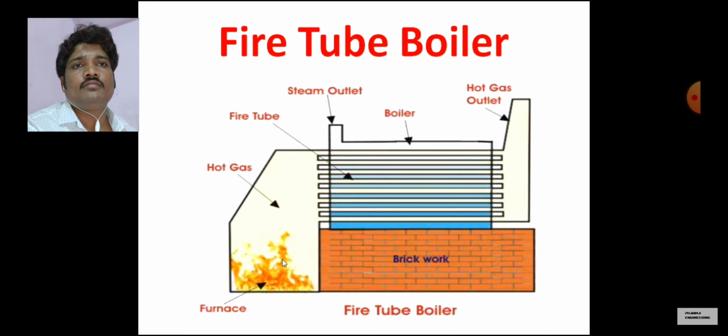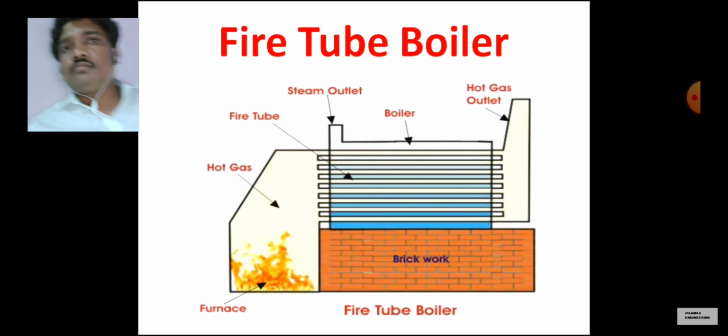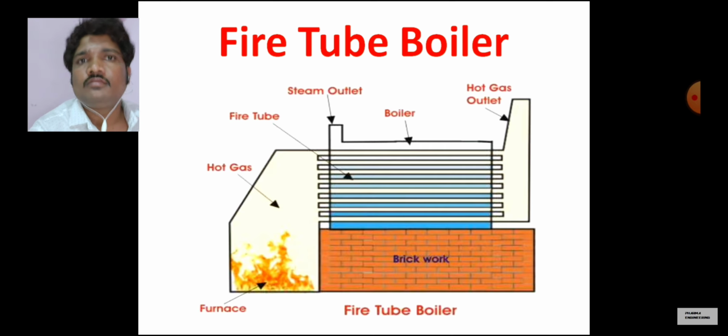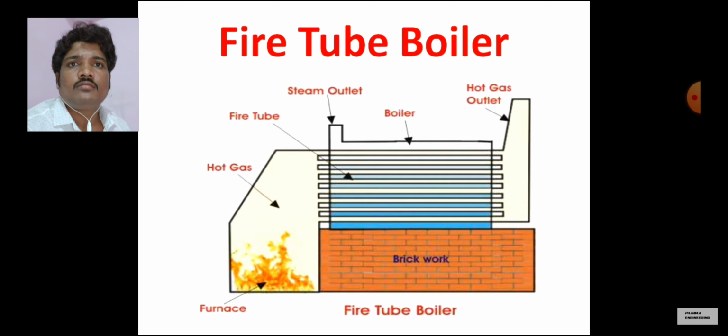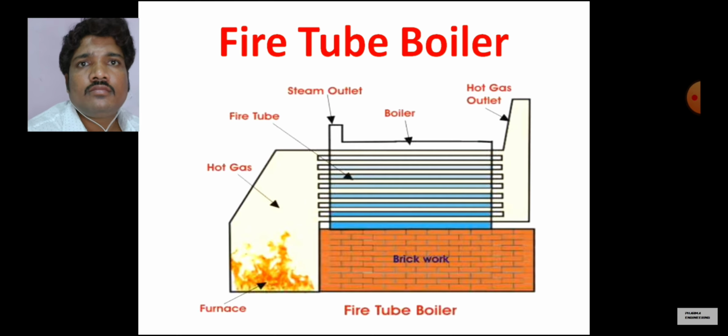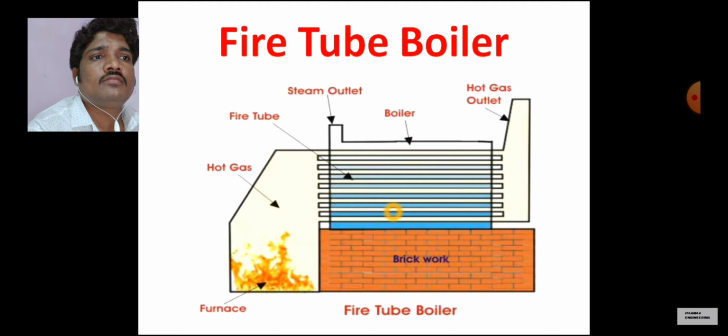This is the fuel combustion chamber, that is, the furnace. Inside this furnace, combustion of fuels like coal, LDO, diesel or furnace oil takes place. After combustion, the hot gases generated in this furnace pass through this fire tube, and these tubes are surrounded by water on the outer surfaces.